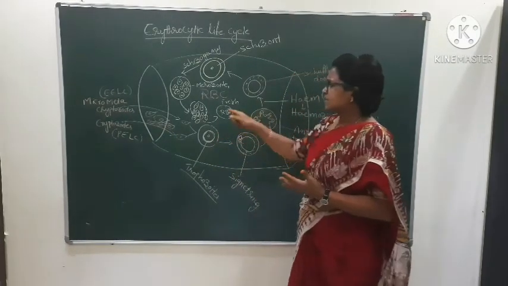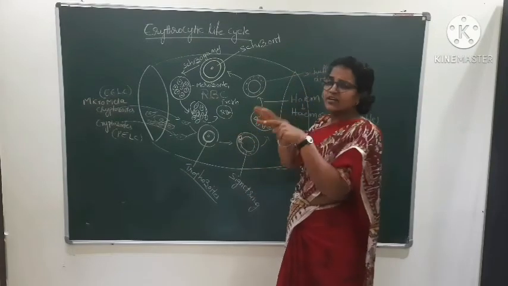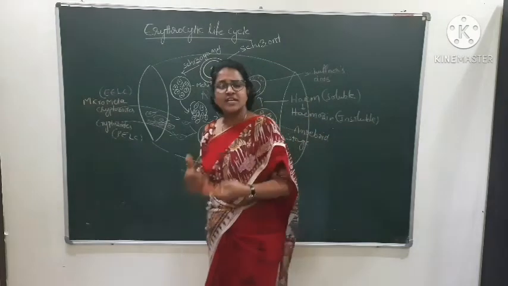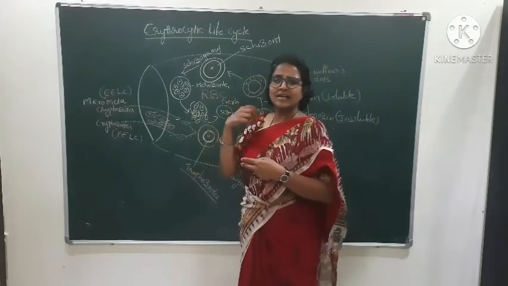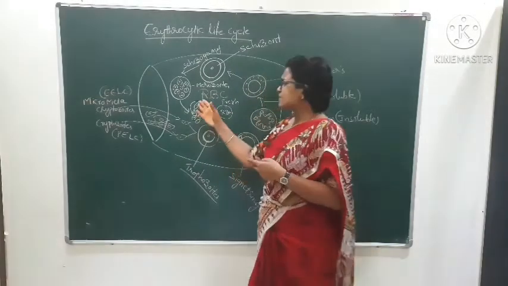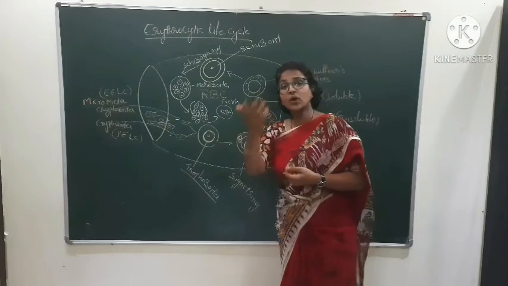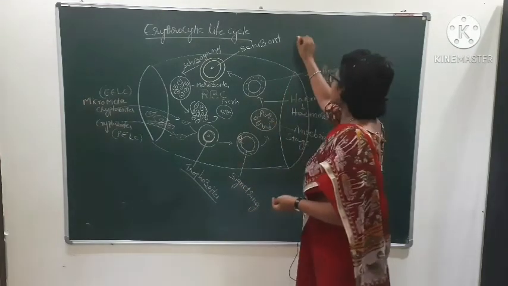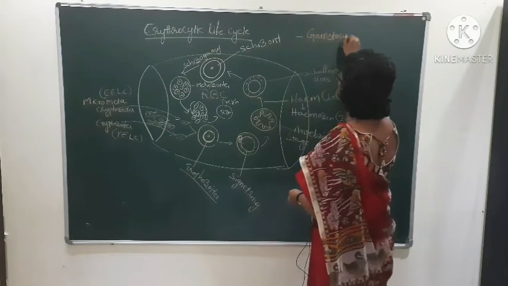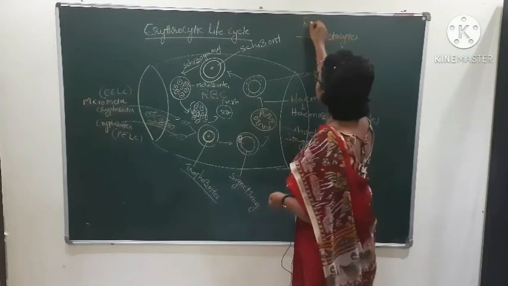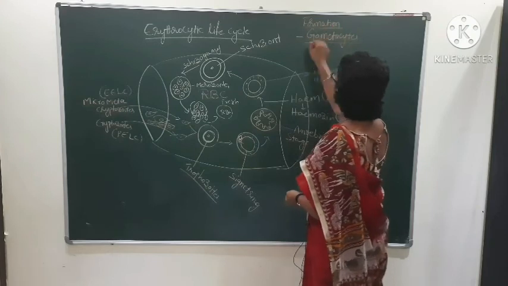The merozoites enter into fresh RBC. Because the fresh RBC decrease, in the spleen and bone marrow RBC these merozoites convert into gametocytes. You should remember the gametocytes formation takes place. The formation of gametocytes is also very important. This is a transition stage between the man and the mosquito.